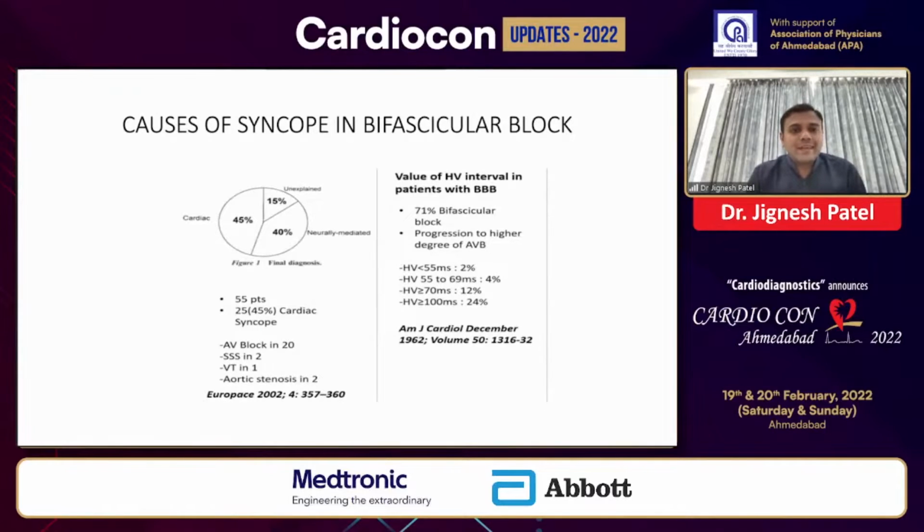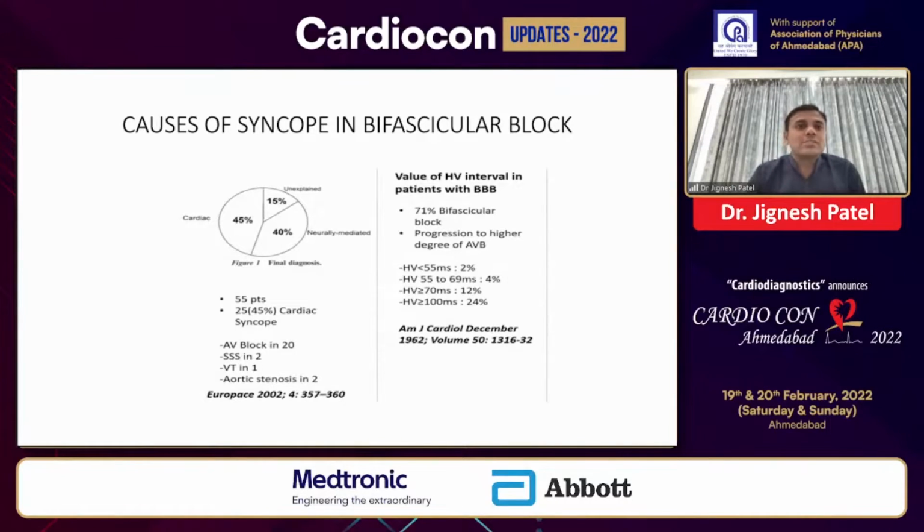Now, if we come to the data, if the patient has a bifascicular block in the baseline ECG and has a syncope, and we look at the etiology in such patients, around 40% is just neurally mediated. In around 45% of the patients, a cardiac etiology is found. So they studied 55 patients prospectively. Out of the 55, 25 patients had a cardiac syncope, and out of these 25, AV block was the reason for the syncope in almost 20 out of 25 patients, and VT was present in 1 out of 25 patients. So that is the obvious reason.